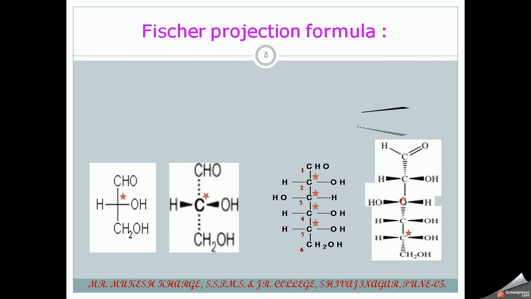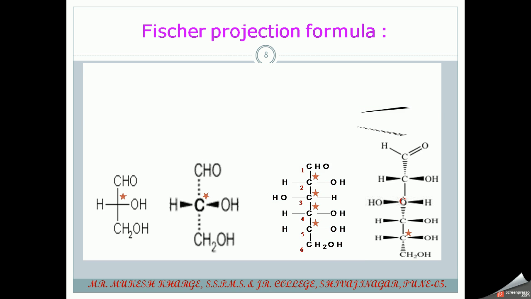Now I have to discuss the Fischer projection formula. So first, here we have to consider the Fischer projection formula of this compound. Now consider the longest continuous carbon chain, and that chain should be placed vertical.